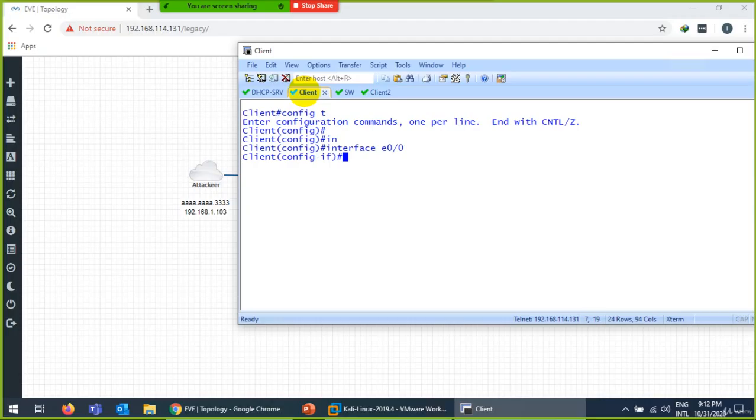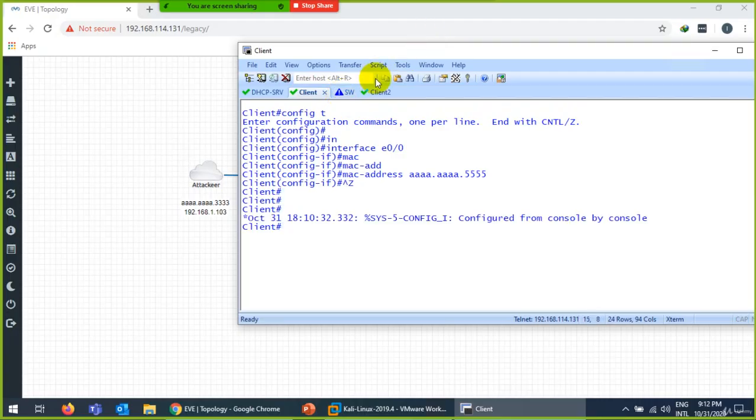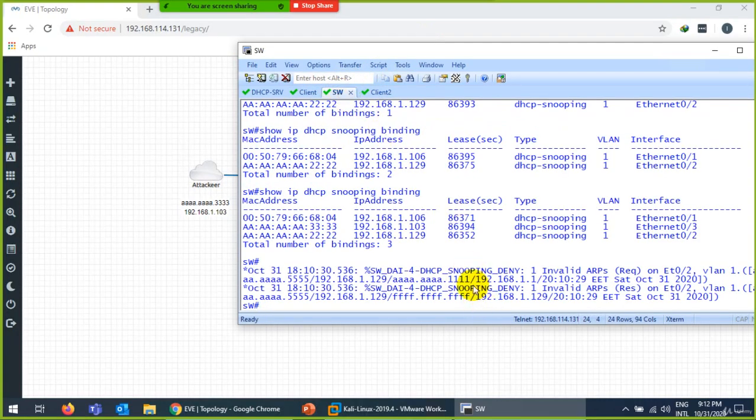Interface E0/0 and MAC address. Let me type 1234 1234 and let me type 5555. Do you think it will accept me? And let me check the logs here. Look at DHCP snooping deny invalid ARP. Now ARP is doing its job.